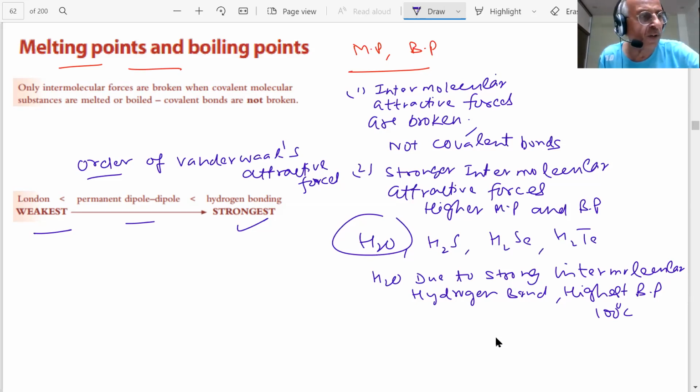Therefore, I hope in today's lecture it is very clear what we have tried to explain: what are the different types of intermolecular attractive forces or van der Waals forces, and how they will determine the physical properties of the substances, mainly boiling points, melting points, students. I hope you have understood everything clearly. Any doubt, student? Any doubt?